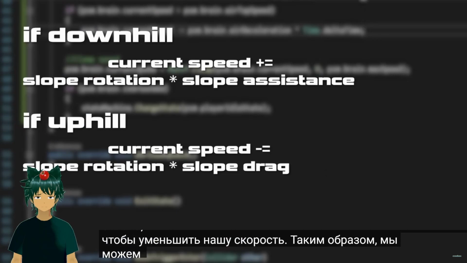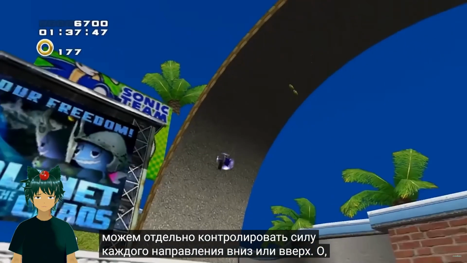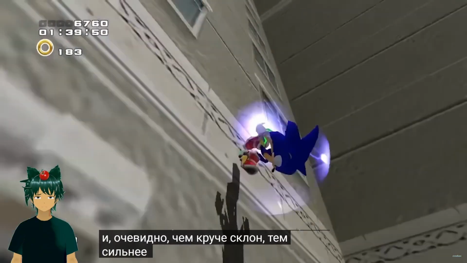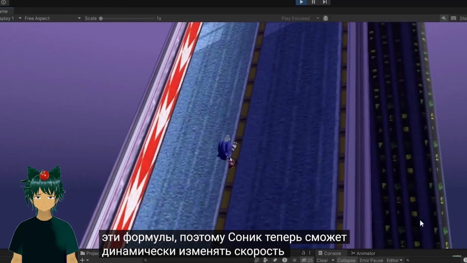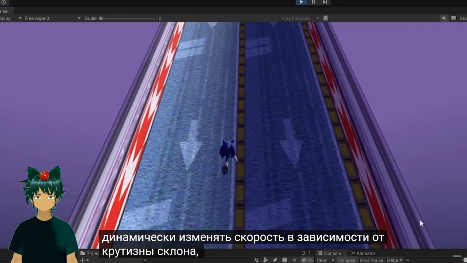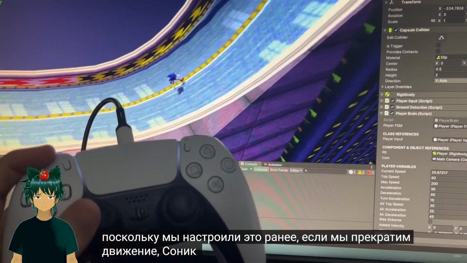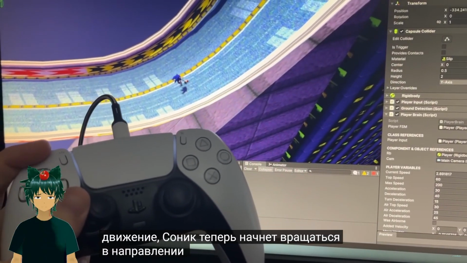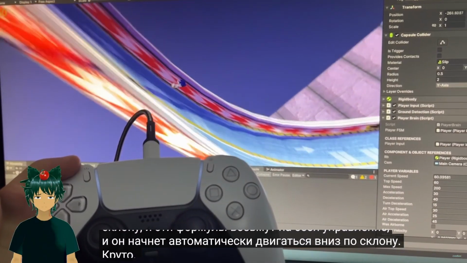Also, this way, we can separately control the strength of each direction, downwards or upwards. Oh, and obviously, the steeper the slope, the stronger the influence from both of these formulas. So Sonic will now be able to dynamically change speed based on the steepness of the slope. And it works. And because we set it up earlier, if we stop moving, Sonic will now begin to rotate towards the downward direction of the slope, and these formulas will take over and he'll begin to move downhill automatically.